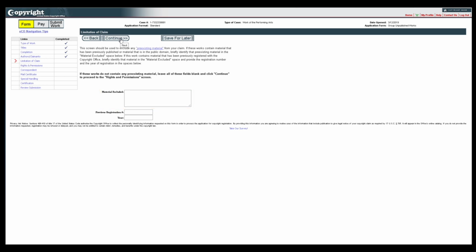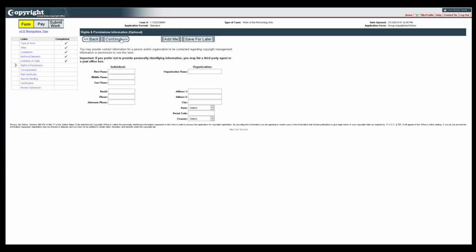For previously registered material, enter the registration number and year of registration in the spaces provided. If the Copyright Office issued multiple registrations for the pre-existing material, give the number and year for the most recent registration. If these works do not contain any pre-existing material, please leave all spaces on this screen blank. In either case, click Continue to proceed.